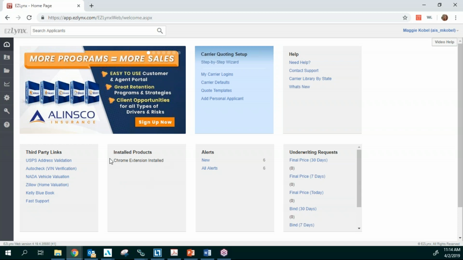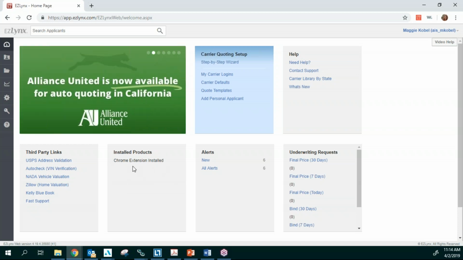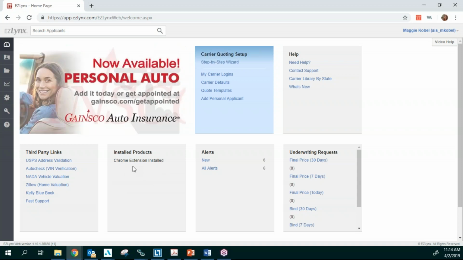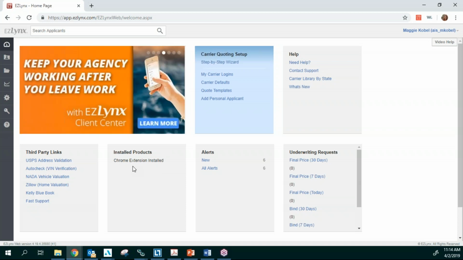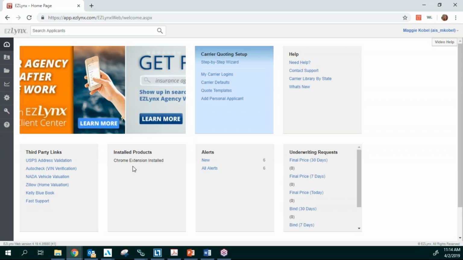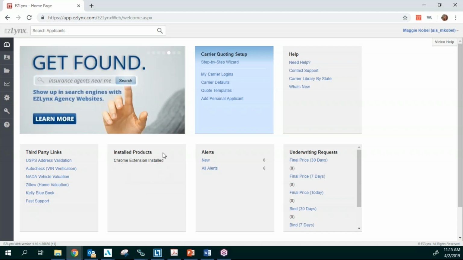All right, so now I'm going to go back to the home page. In here, in the installed products, you might see something that says Chrome extension Easy Login. What that does is, at the end of your quotes, you can click this Easy Login and it takes you right to the carrier website and brings you right into that quote. But you need to install that little extension that's right there.